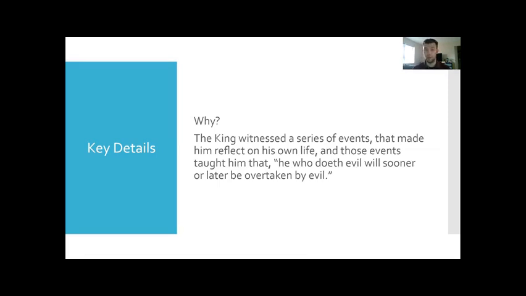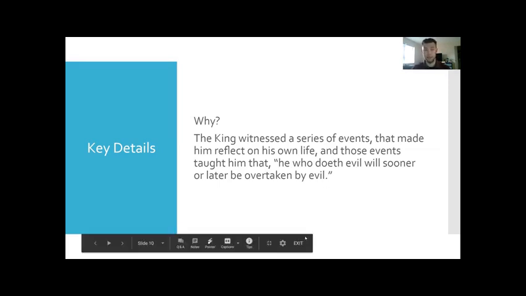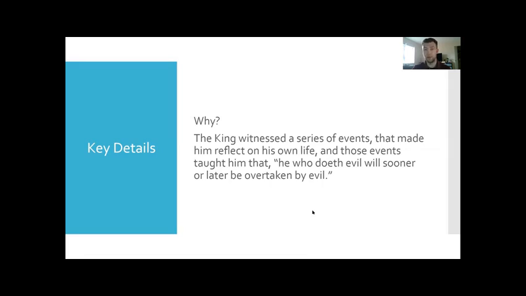For me, what I put for why was the king witnessed a series of events that made him reflect on his own life, and those events taught him he who doeth evil will sooner or later be overtaken by evil. I think that's a pretty good explanation for why. He saw some stuff, and it made him reflect on his own life and change the way that he wanted to act as a person.